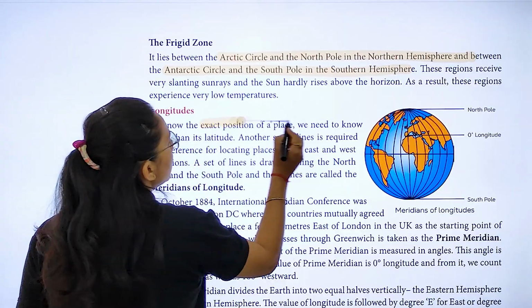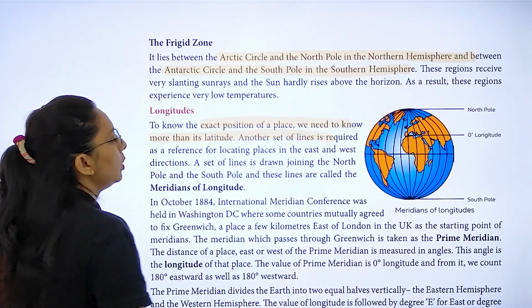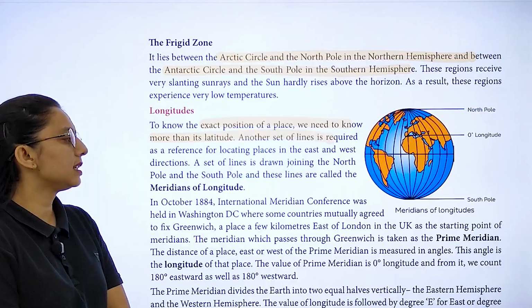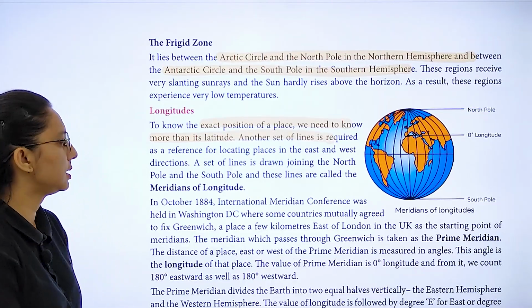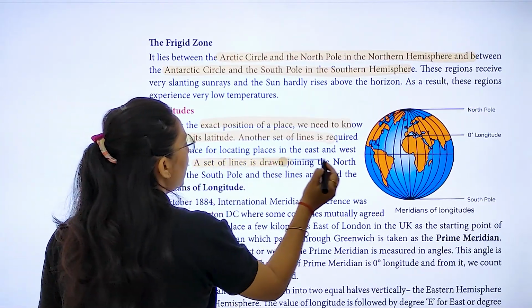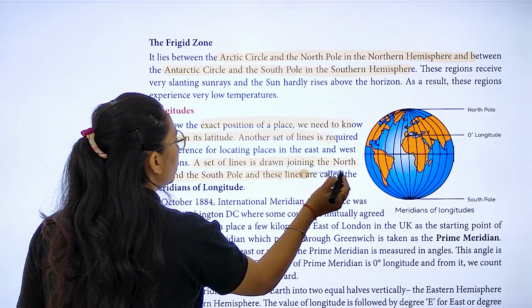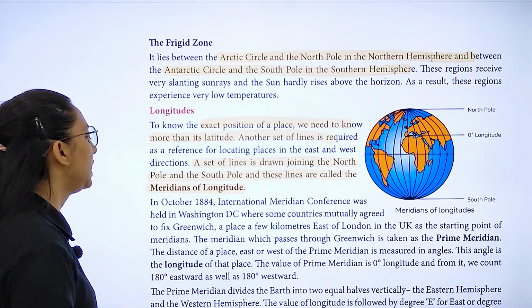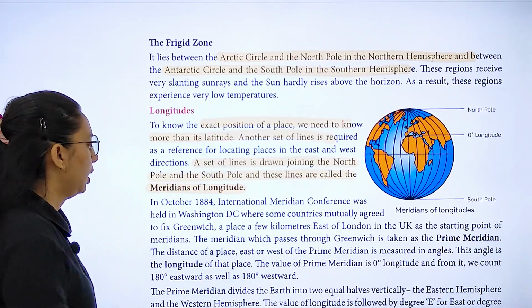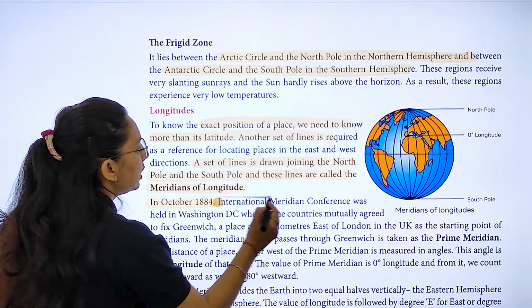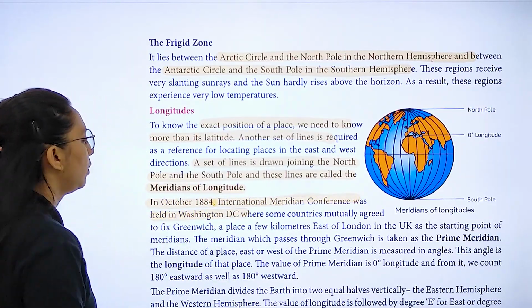To know the exact position of a place, we need to know more than its latitude. Another set of lines is required as a reference for locating the place in the east and west direction. A set of lines is drawn joining the North Pole and the South Pole, and what do we call these lines? Meridians of longitude. Now, in October 1884, the International Meridian Conference was held in Washington, D.C.